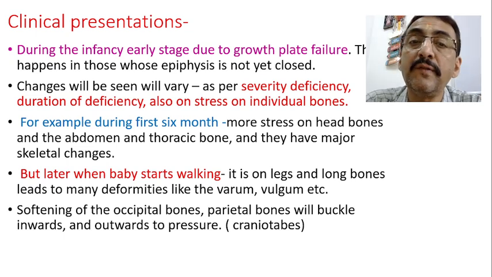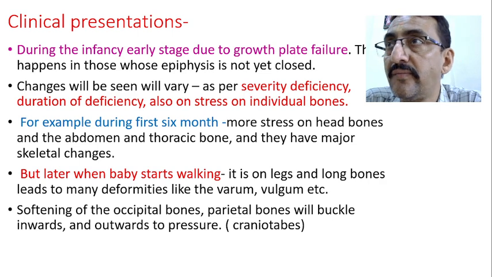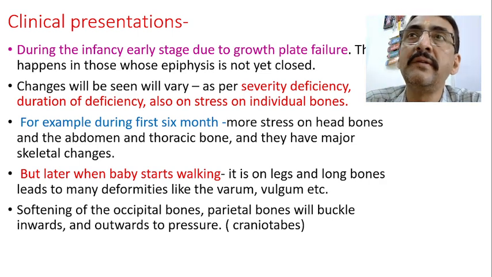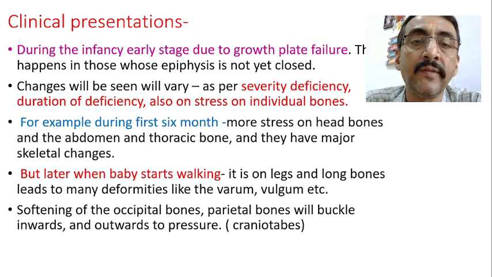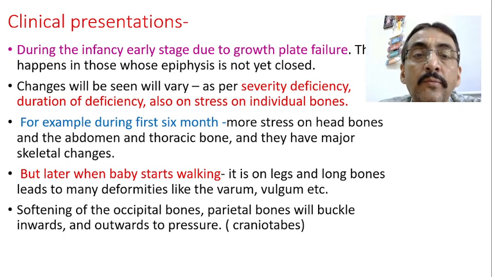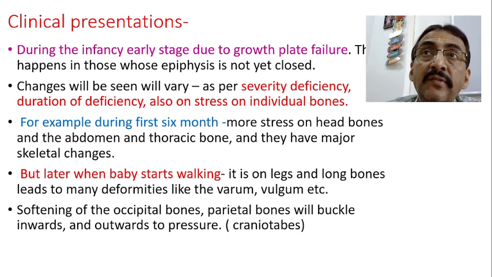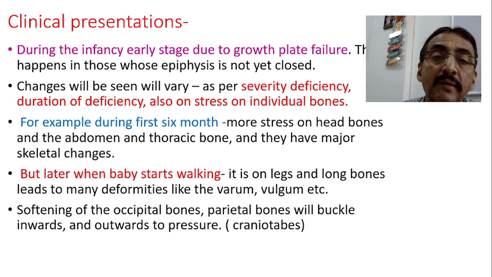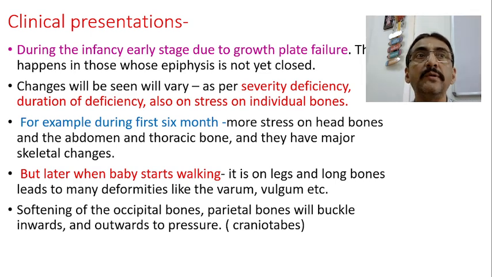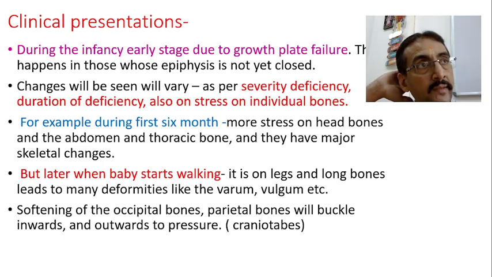For example, during the first 6 months, more stress will be on the head bones, isn't it? Because the baby is in the prone position only. So more stress will be on the head bones, the abdomen and also the thoracic bones, prone or supine position, whatever it may be. In the first 6 months, the stress will be given to the vertebral bones, to some extent the thoracic bones, and the head bone.